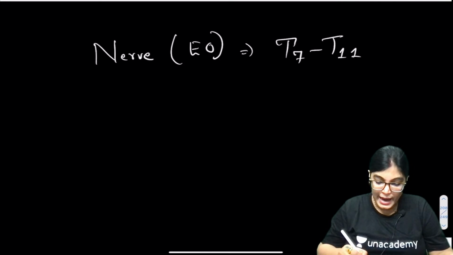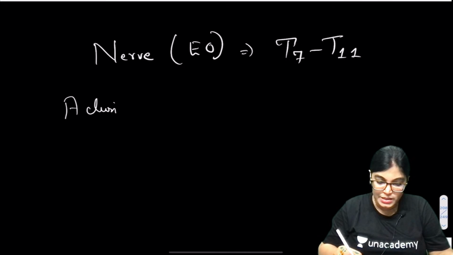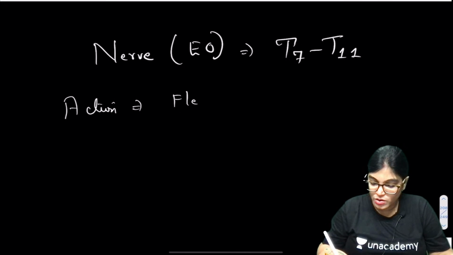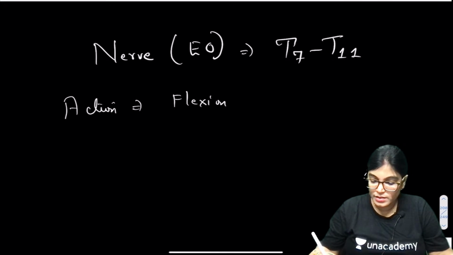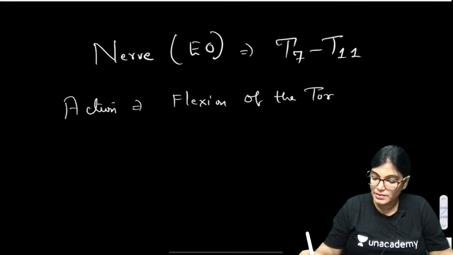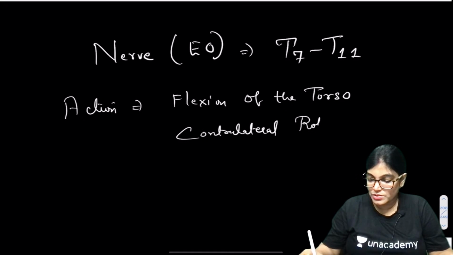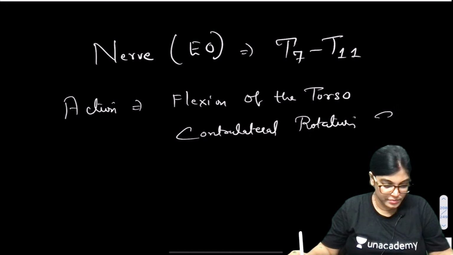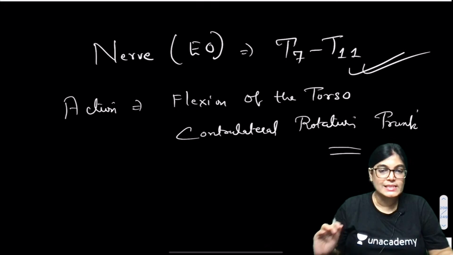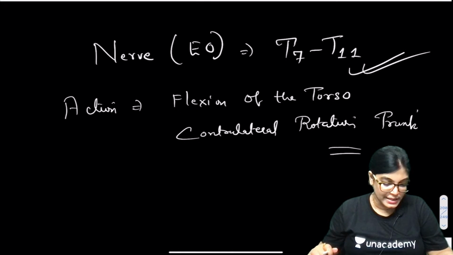Okay. Action, if we talk about the action, it is causing flexion of the torso, that is the trunk, and it is causing contralateral rotation of the trunk. Yes, lower 6, T7 to T11, absolutely right, yes.